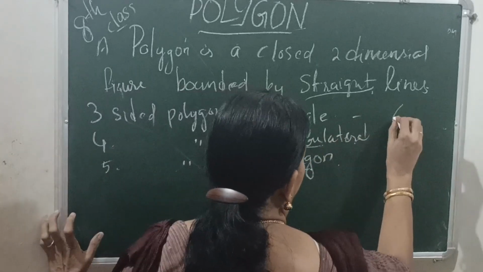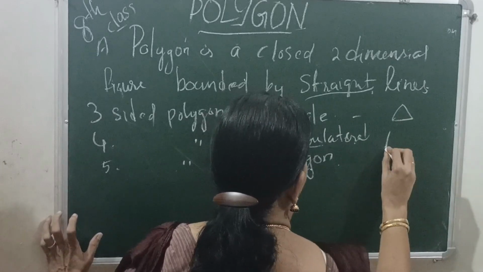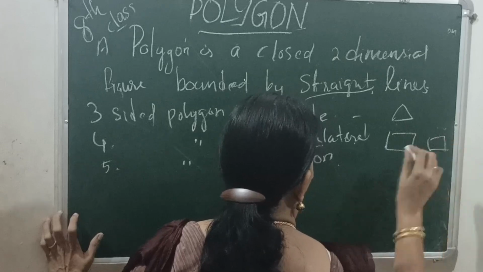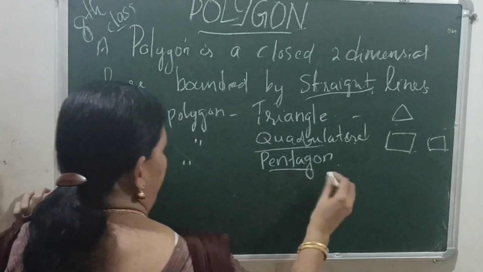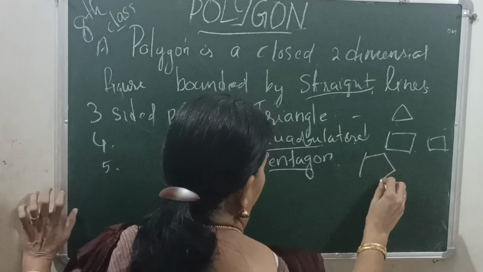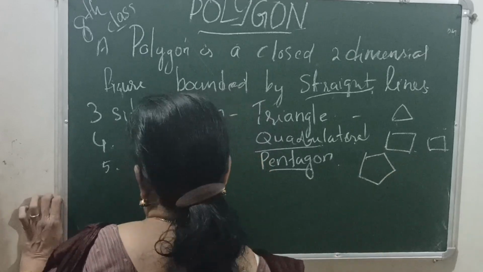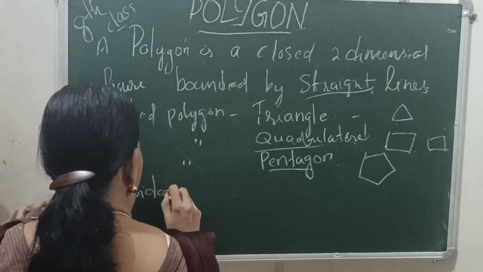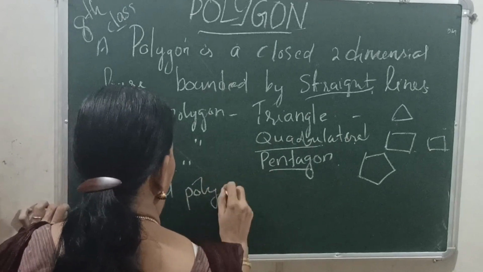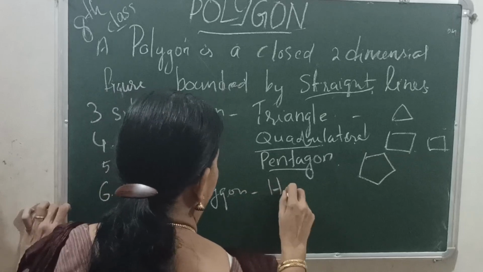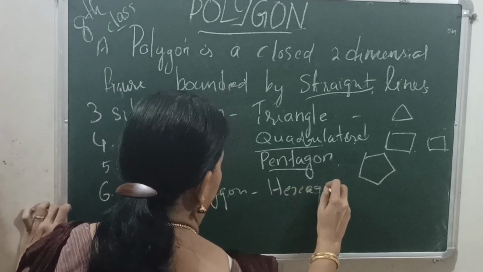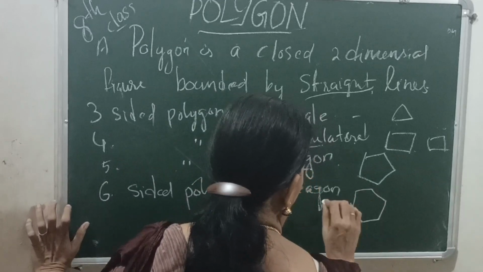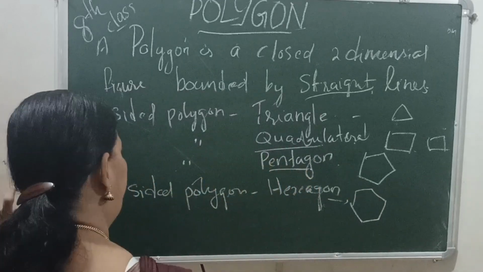That is, triangle, 3-sided; quadrilateral, 4-sided, such as trapezium, rectangle, etc.; pentagon, 5-sided; 6-sided polygon, we call it a hexagon.